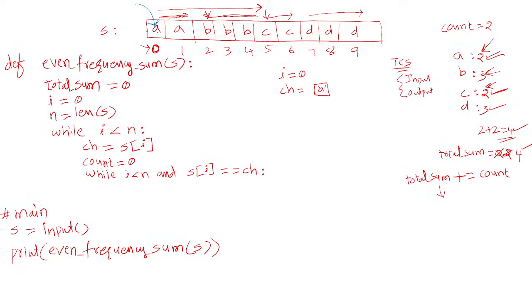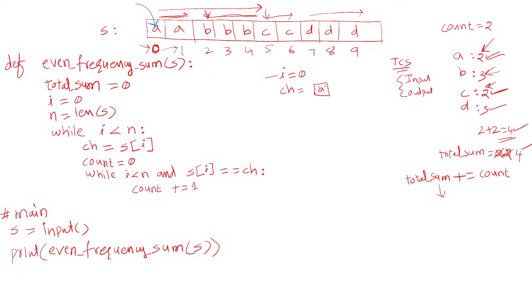that indicates that, what is the s of i value? s of 0. s of 0 is A, which is equal to ch. Yes, that means it is occurring one time. Now I count this, so I increment the count value: count plus equals 1. The character at the 0th index we have counted.